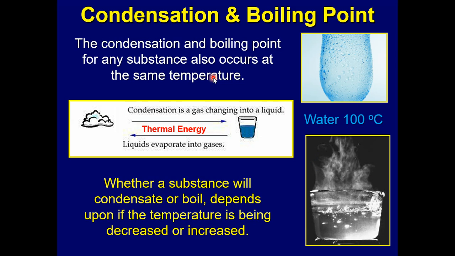Now once again, the condensation point and the boiling point occur at the same temperature. The only difference is that if you're adding heat, the liquid will turn into a gas. If you're removing heat and allowing it to cool down, then the gas will turn into a liquid, right?